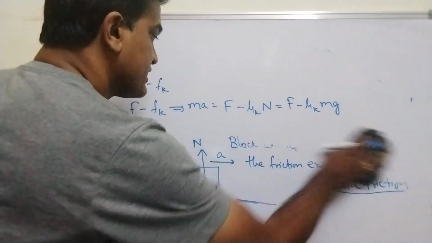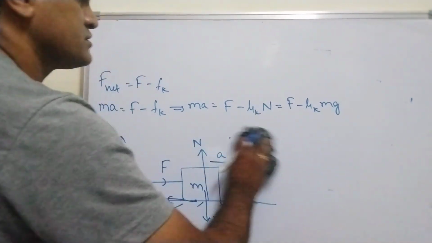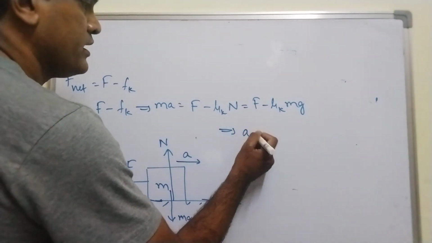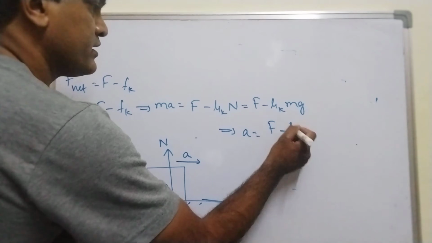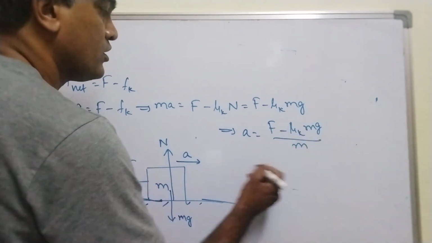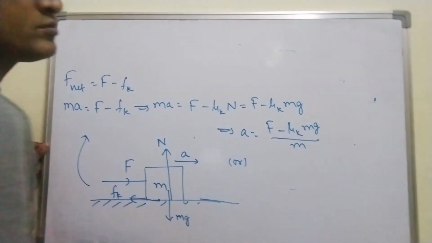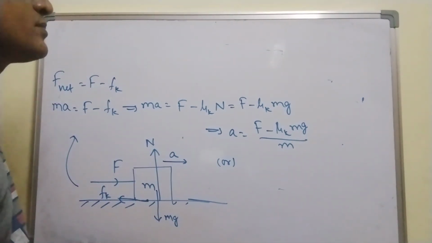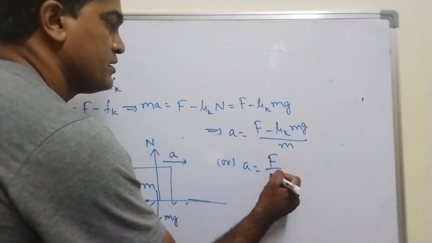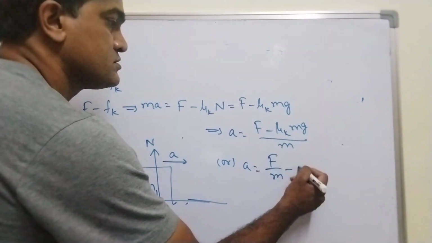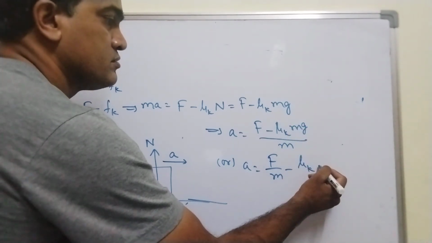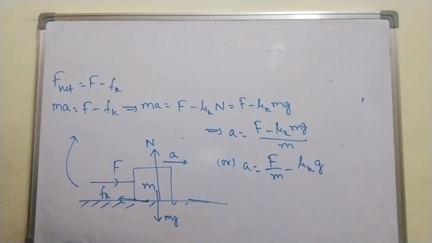Now therefore I can say that what is your acceleration? From this I can write a is equal to F minus mu k into mg upon m. If you want to write it neatly, split the formula: F by m minus mu k, m gets cancelled, mu k into g. This is the formula.